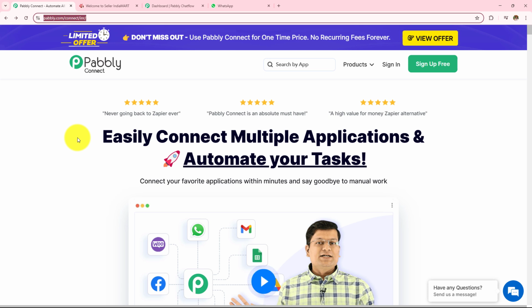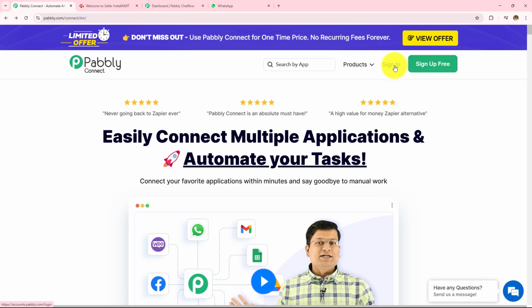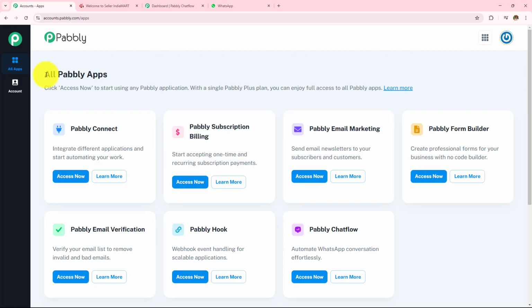Now after browsing the website, we need to sign in to our Pabli account. On the top right corner, you can see two options, sign in and sign up for free. If you are an existing user, click on the sign in, and if you are a new user, click on the sign up for free, and this will give you 100 tasks free on monthly basis. As I'm an existing user, I'll click on the sign in, and here all Pabli apps page has appeared, which is showing me all the Pabli applications.